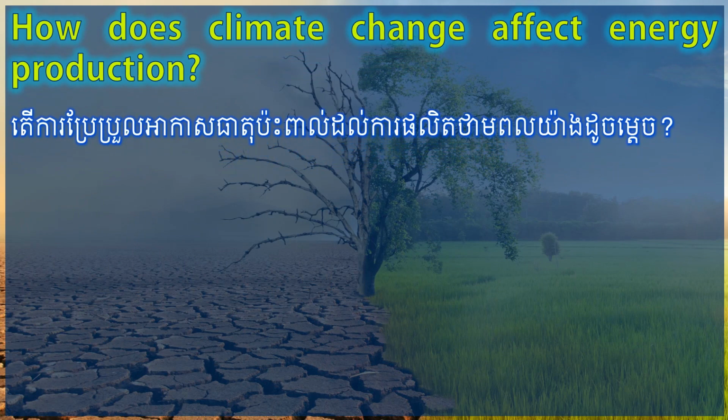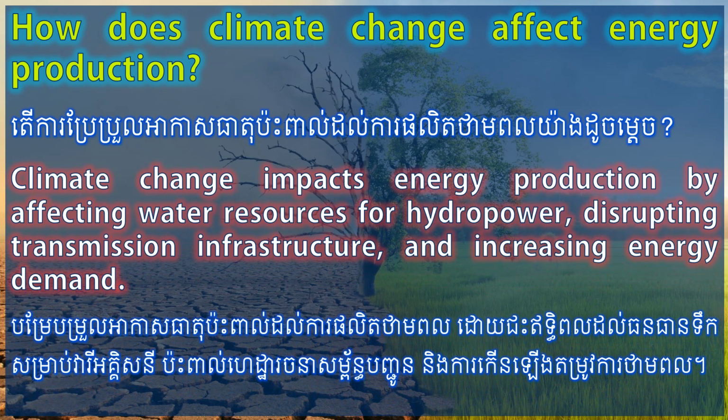How does climate change affect energy production? Climate change impacts energy production by affecting water resources for hydropower, disrupting transmission infrastructure, and increasing energy demand.